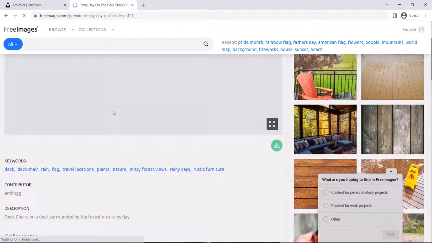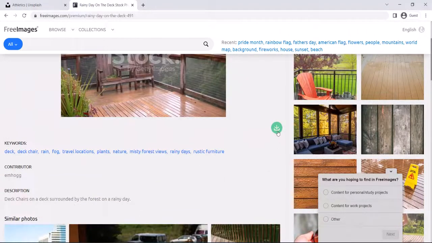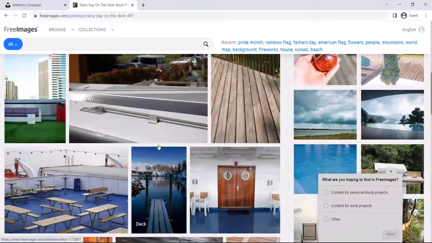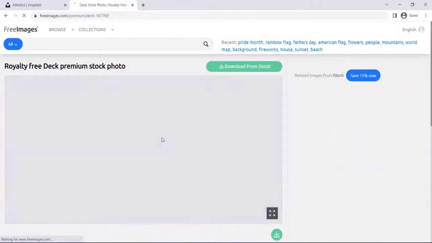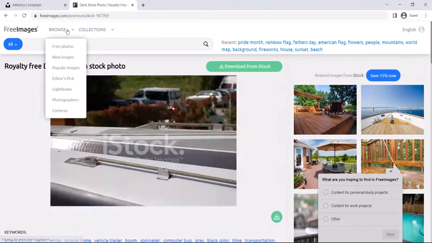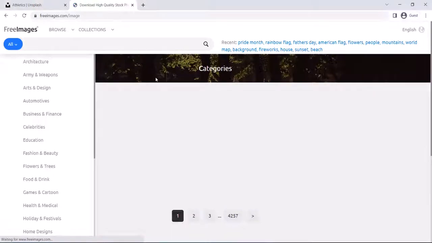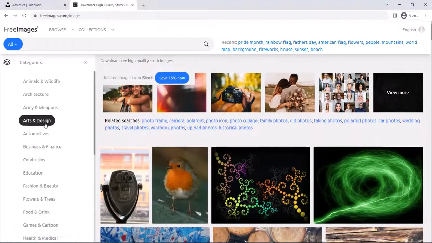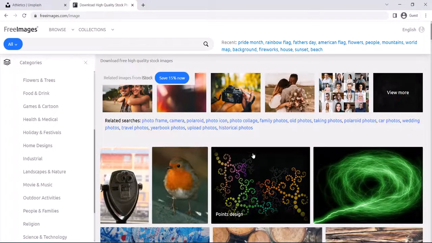This is a premium photo, so we'll not be able to download. We will check whether we will be able to. So no, this is a premium photo. We click on this, let's say, and it is showing download from all stocks. So what we will do is click on free photos, and then we will say landscape and nature, and then we will see landscape and nature.